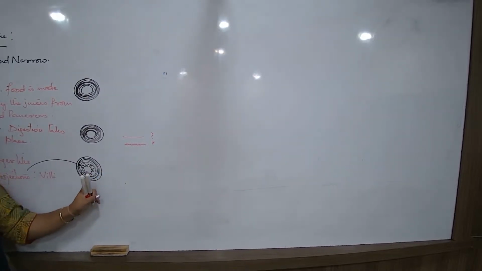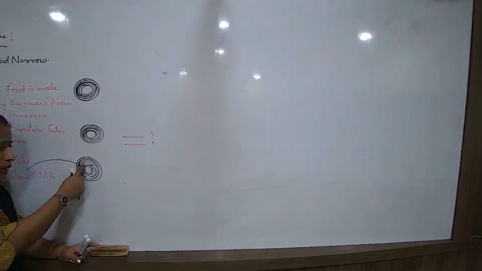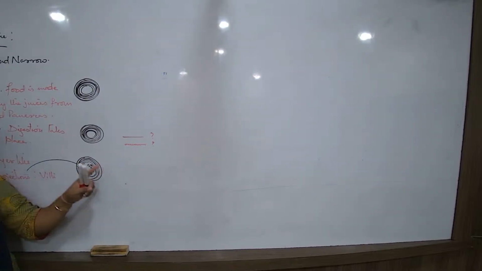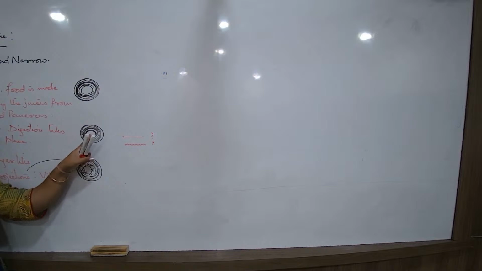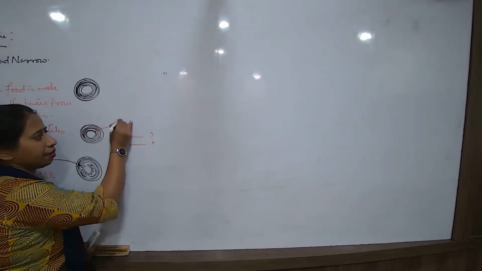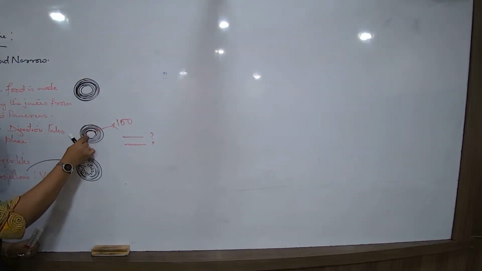Same like that, this membrane that I am talking about is extensively coiled. If this can be cut from one end and stretched up, it will be almost 100 times the length of the membrane inside.